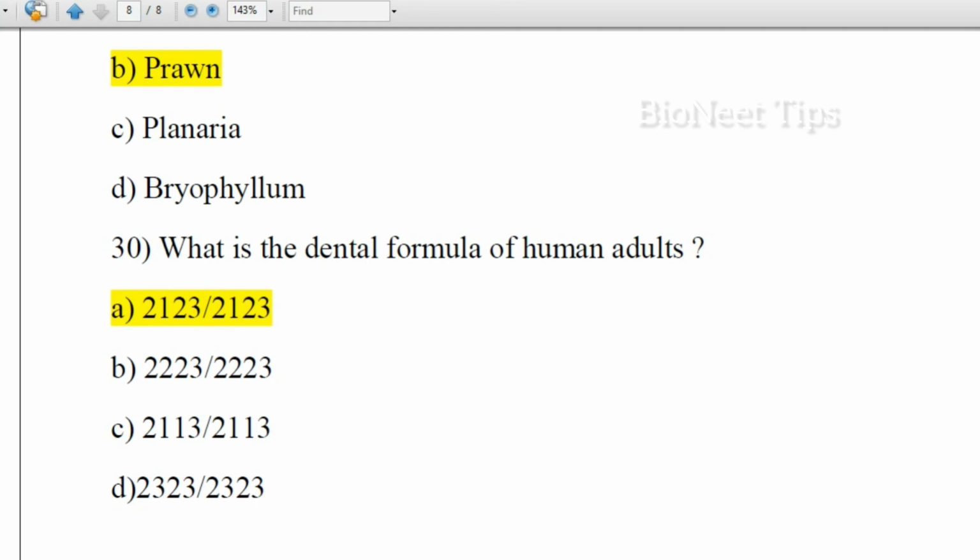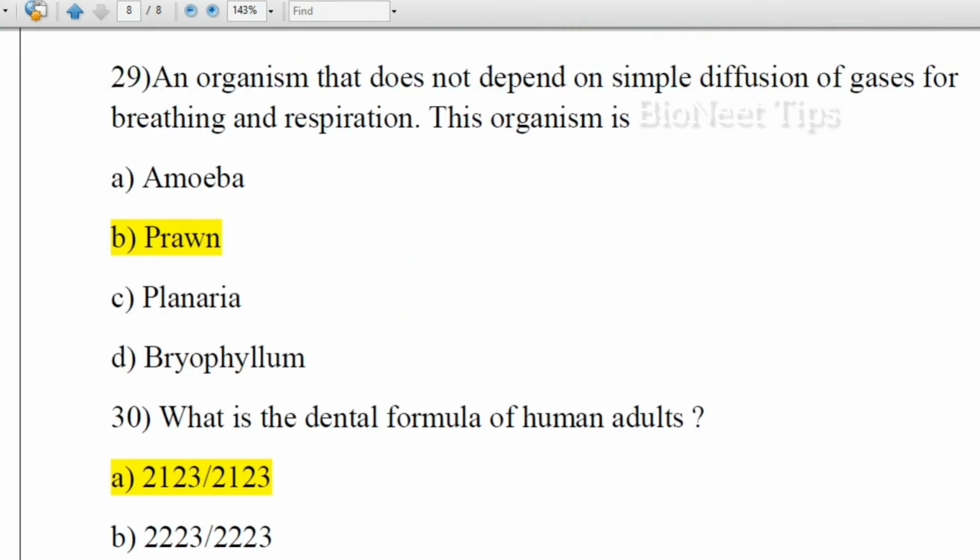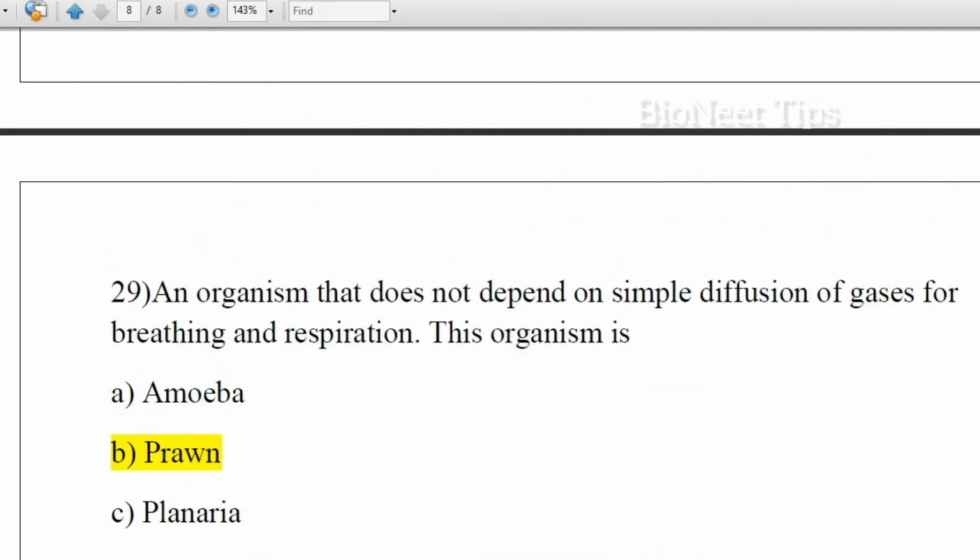That is because in the upper jaw we have 16 teeth and in the lower jaw again 16 teeth: 2 incisors, 1 canine, 2 premolars and 3 molars on the top and on the bottom. So totally it makes 32, right? So the correct answer is 2123 by 2123.